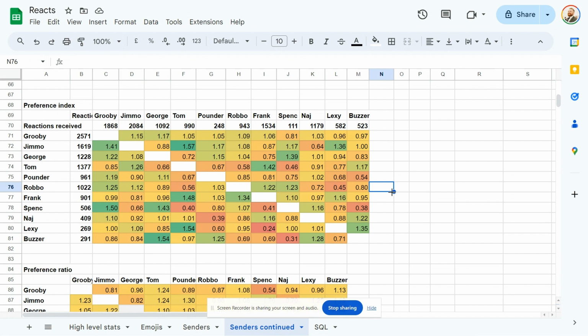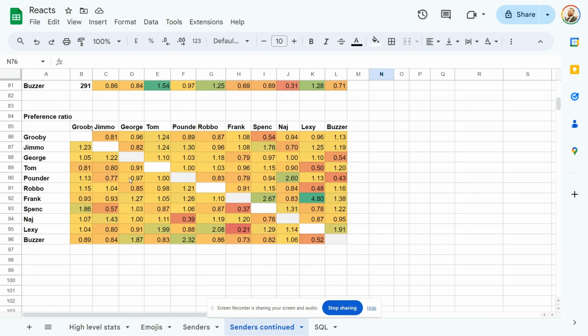And then finally, we have the preference ratio. So this is basically the preference index of you towards them divided by the preference index of them towards you. So it's whose messages you have a preference for, who don't have a preference for you back. Because this graph just mirrors through the middle, this is just the reciprocal, basically. So we only really need to look at one side. But the big difference is here.